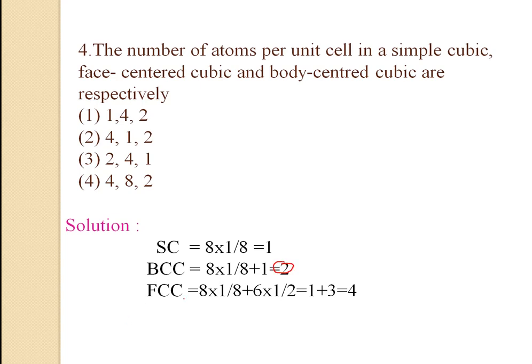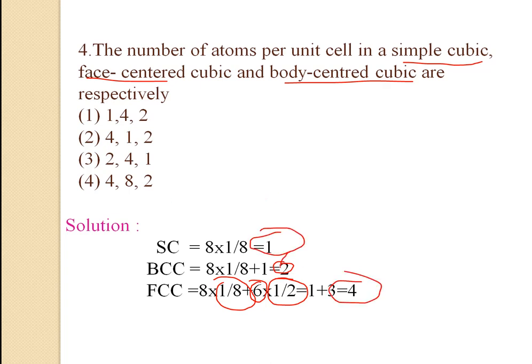For the face centered cubic cell, there are 8 corners, each contributing 1 by 8 part of the cell, and it has 6 faces, each face shared by 1 by 2 of the unit cell. So 1 plus 3 becomes 4. The given question is simple cubic, then face centered, after that body centered. So the options answer is 1, 4, 2. Option 1 is the right answer.